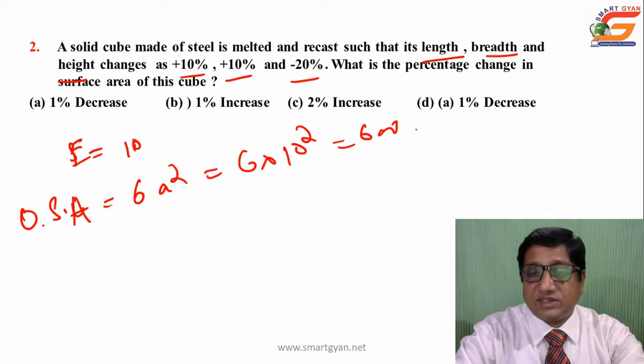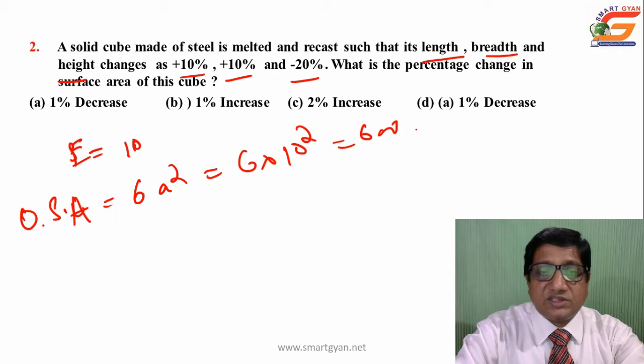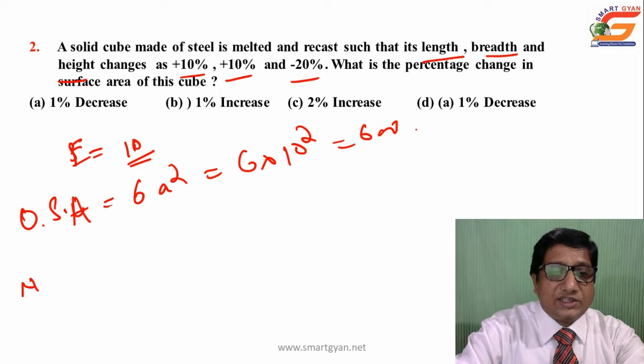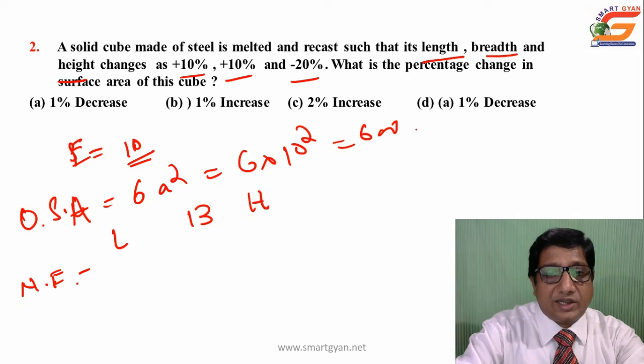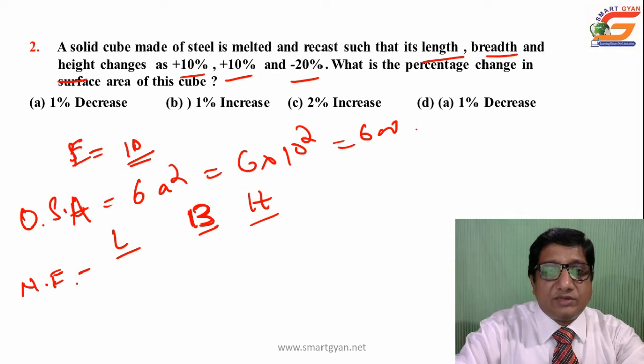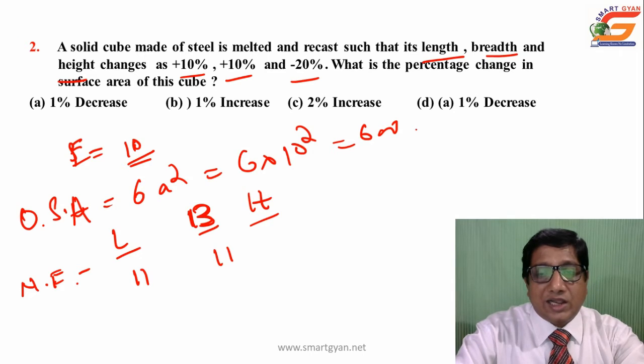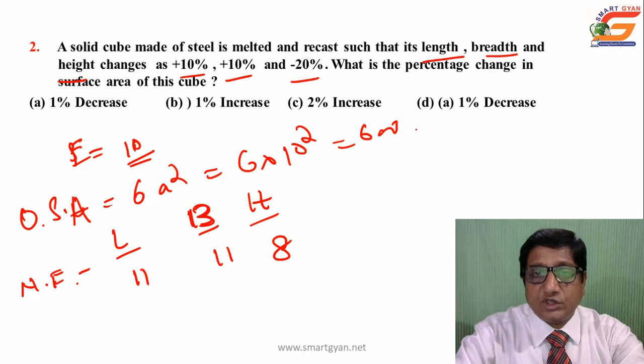The new surface area will be as per the new dimensions, with original edge 10. The length will be increased by 10%, so it will be 11, the breadth will also be 11, and the height will be 8, because it will be decreased by 20%.